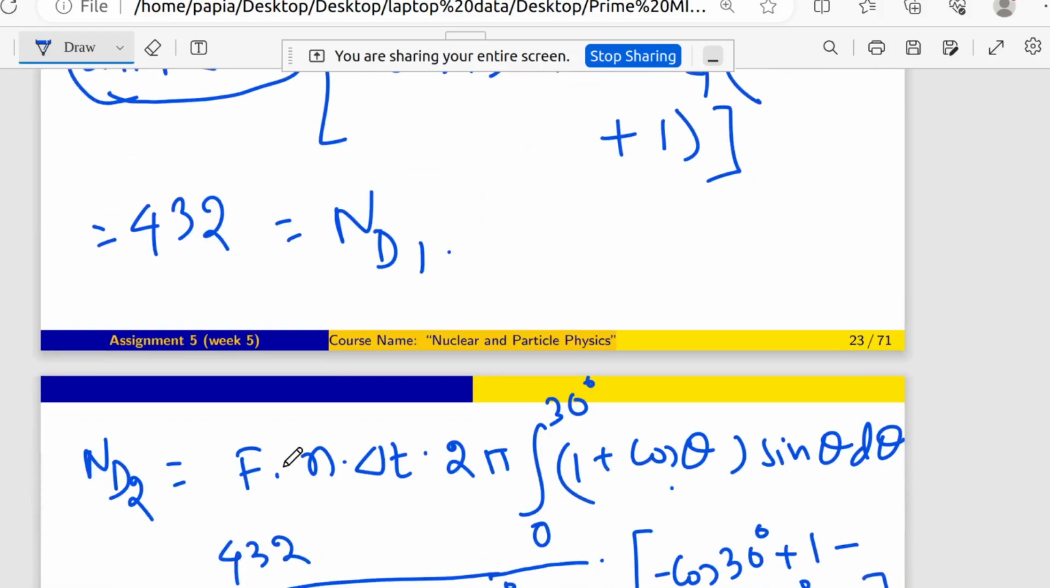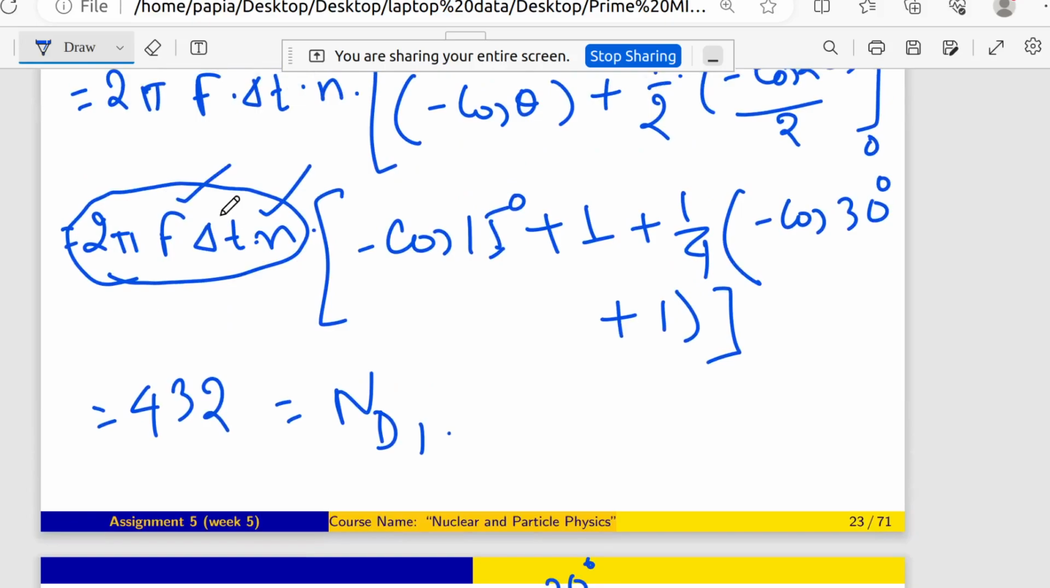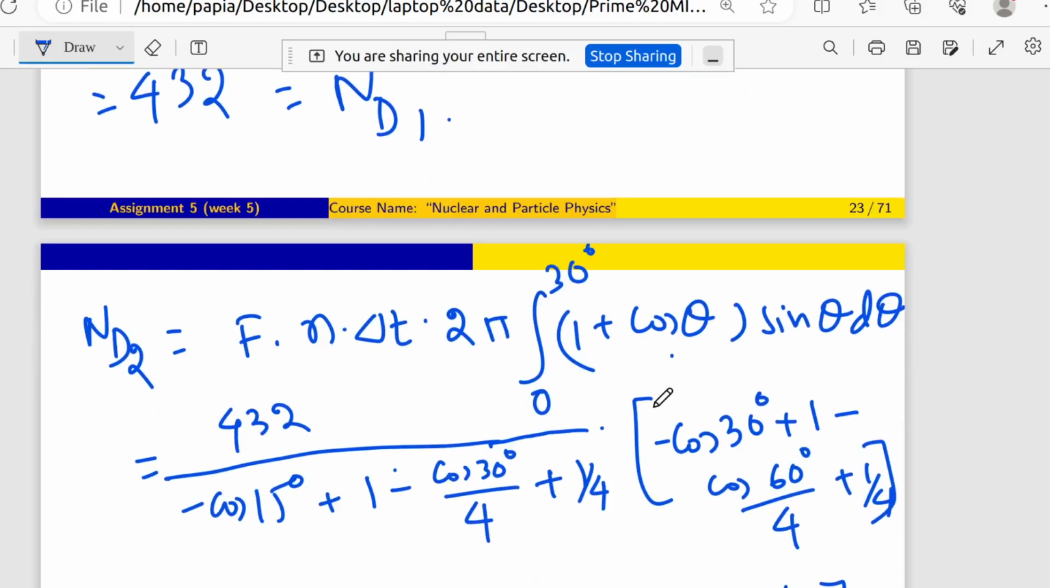Good. Now they have asked me for nd2, not nd1. nd2 is exactly similar, with the same 2 pi f n delta t. Only the integration will be different: 0 to 30 degree, and everything else is the same. So all the factors, 2 pi n f delta t, we replace by this value, that is 432 divided by this whole portion, and then we do the integration from 0 to 30 degree.